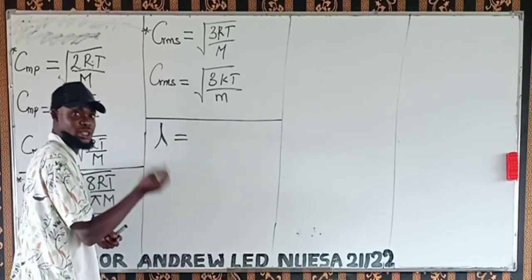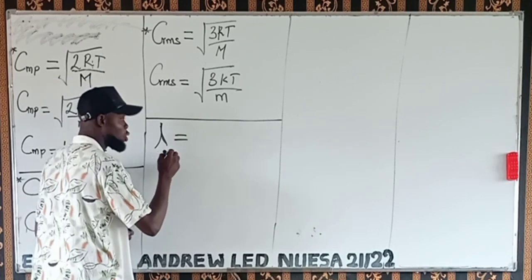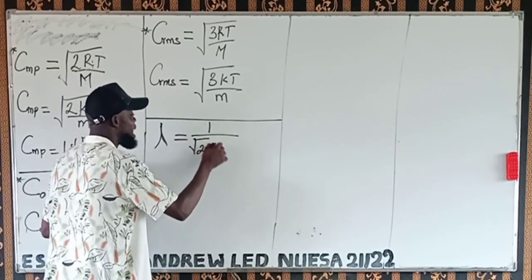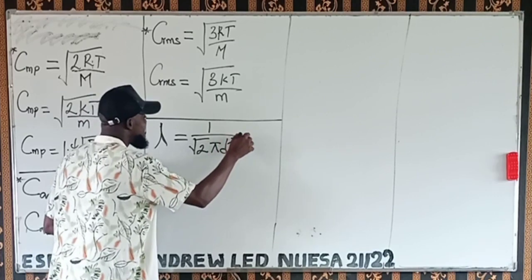You can use lambda or any symbol you like. It is equal to 1 over root 2 pi d squared times n prime.